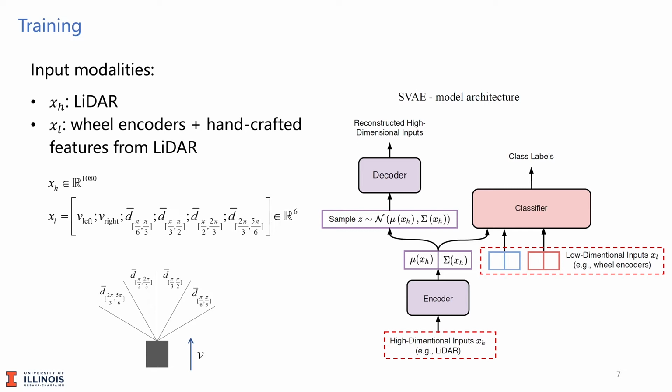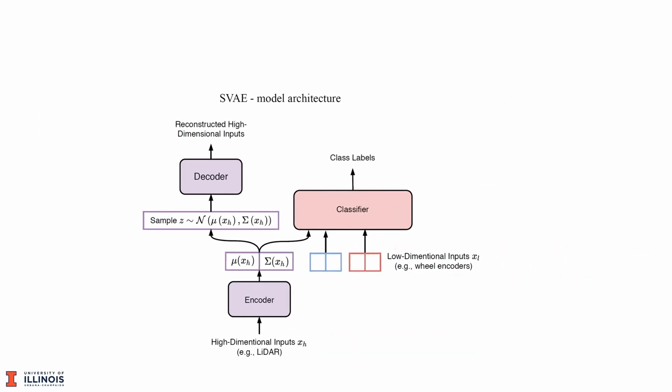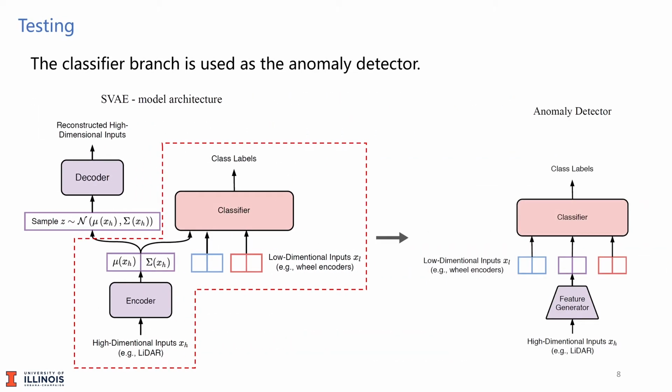More generally, the input modalities of the SVAE can be extended to other sensor data and other different handcrafted features without any changes to the model architecture. During testing, we abandoned the reconstruction branch and used the classification branch as the anomaly detector. The robot state is determined by the argmax of the probability over all possible class labels.